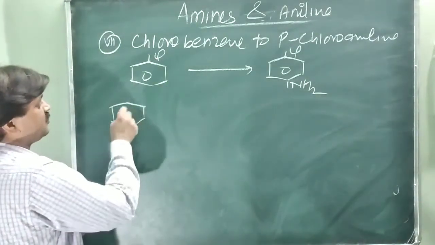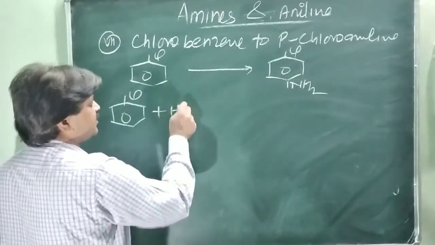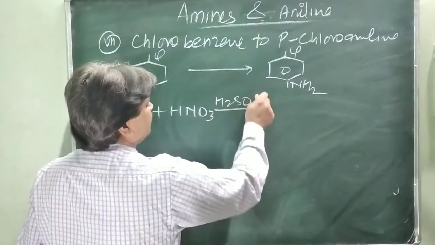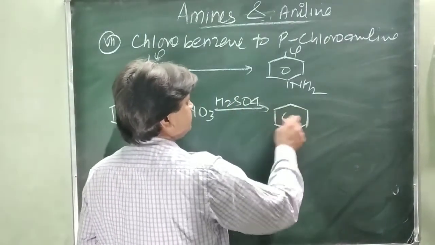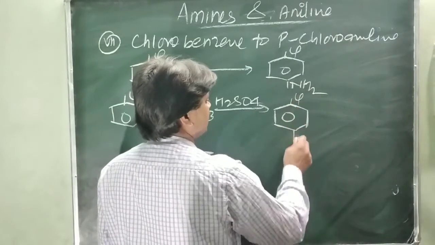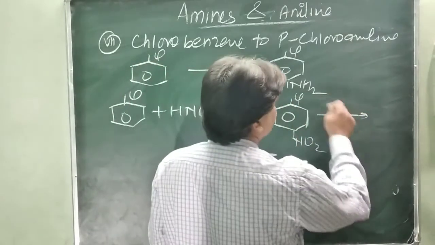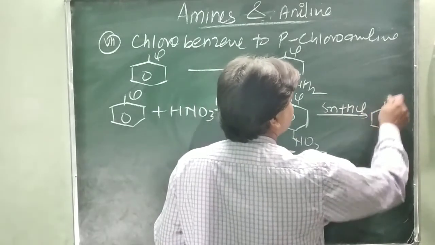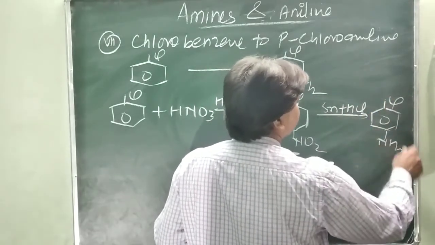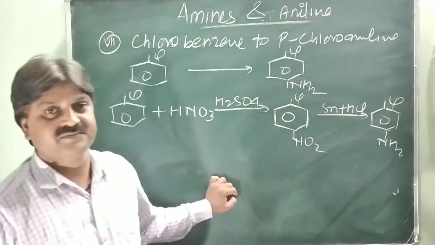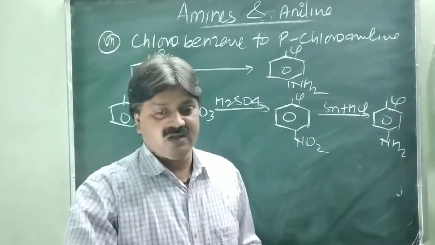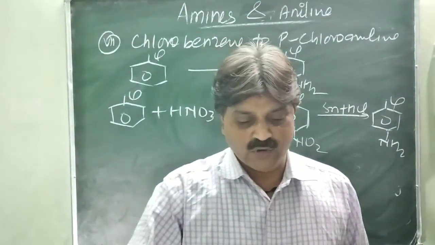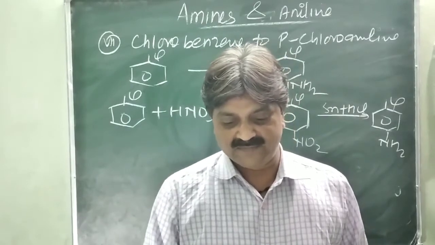Nitration of chlorobenzene with HNO3 and concentrated H2SO4 forms Cl and NO2, and on reduction with Sn-HCl it converts into the NH2 group. This is Cl and NH2, para-chloroaniline. Next question is given: aniline to benzamide to toluene. How do you convert benzamide to toluene?